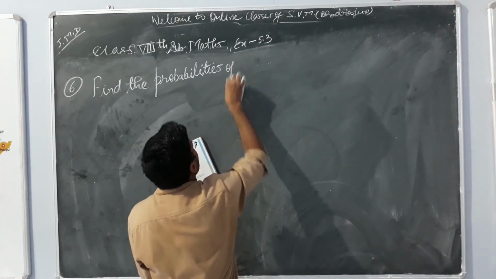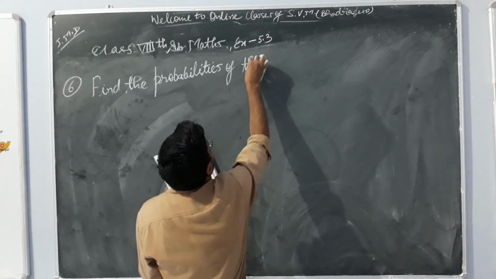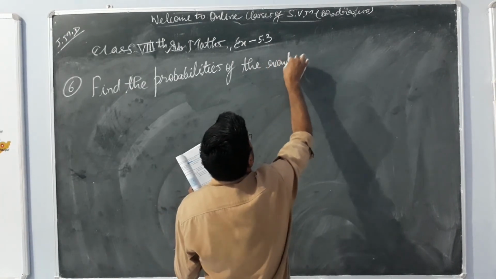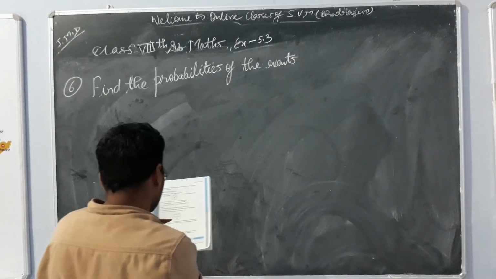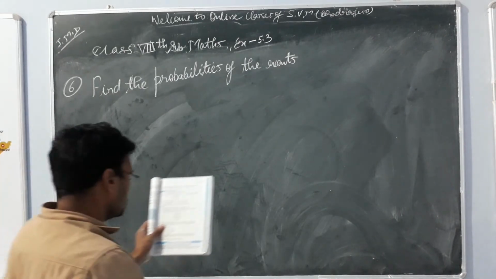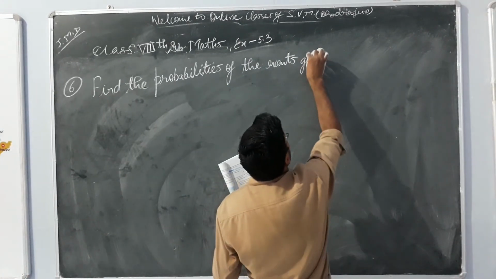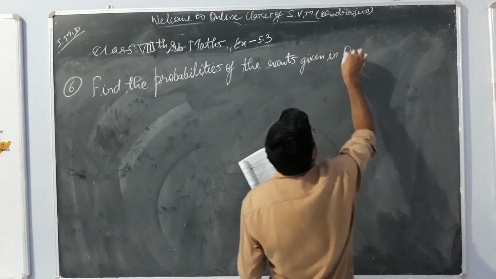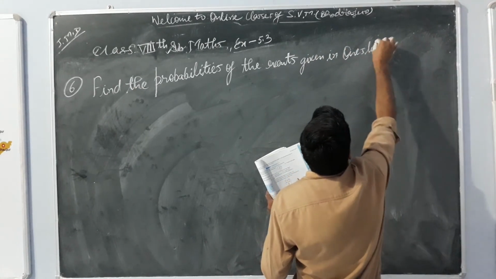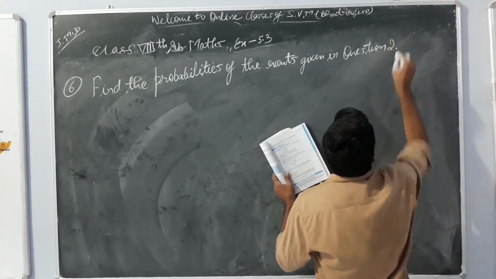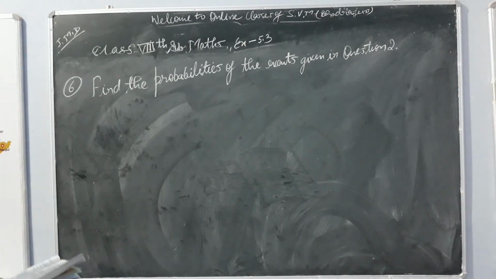Find the probabilities of the events given in question 2.